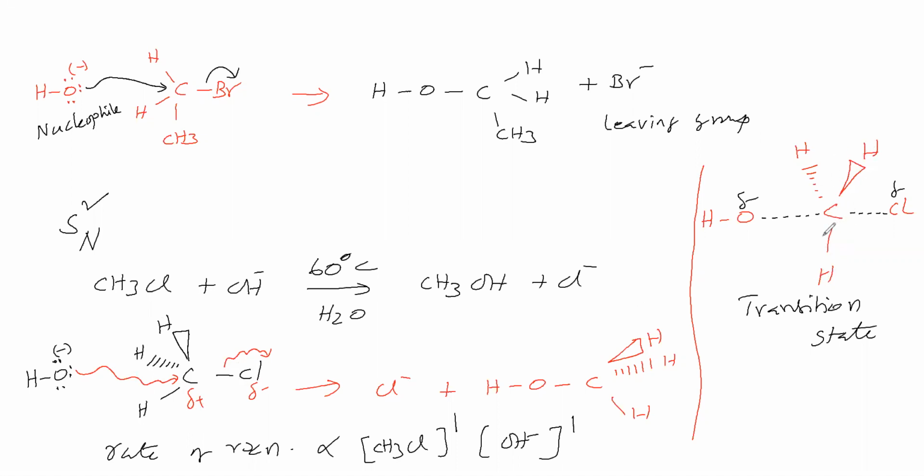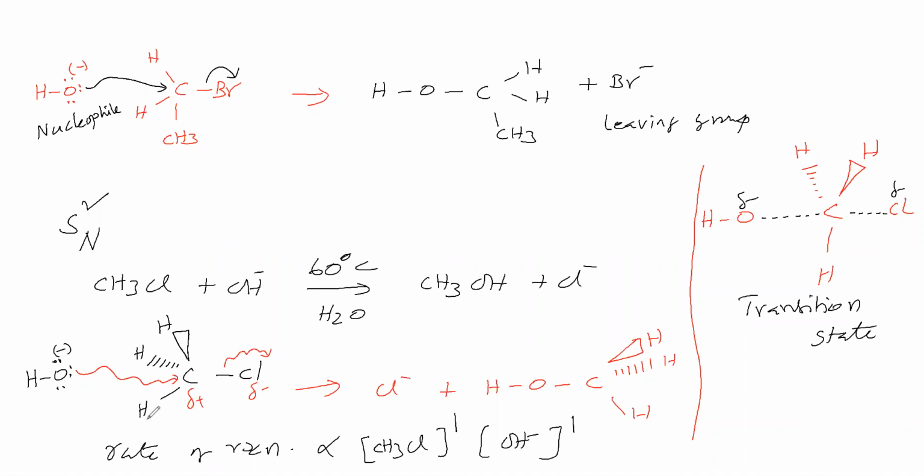Then afterwards the product is formed in which oxygen makes a bond with carbon. These three hydrogens come towards the right side. Now see the reactant: this carbon is at the center. In the product also, carbon is at the center. These three hydrogens were on the left side, now these three hydrogens are on the right side. On the side opposite the leaving group, the nucleophile has made a bond. Therefore, we can say this configuration is inverted.